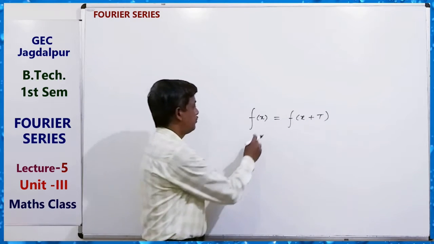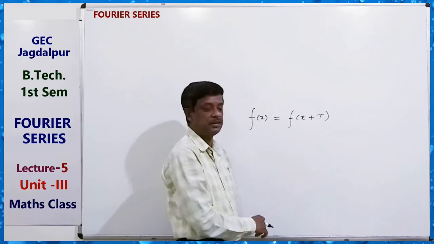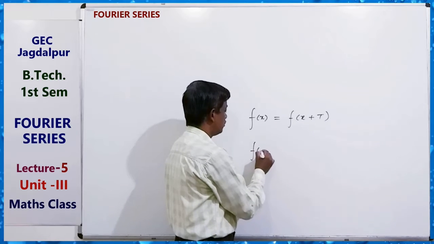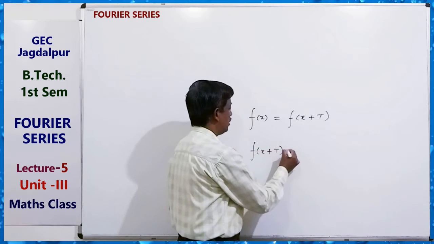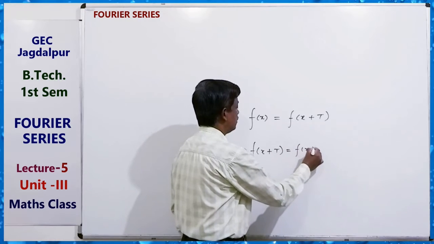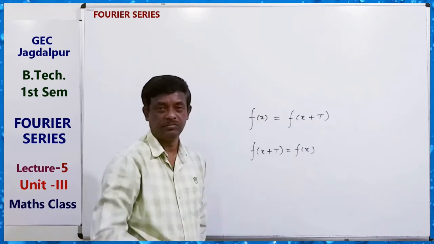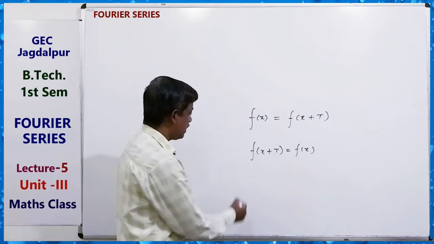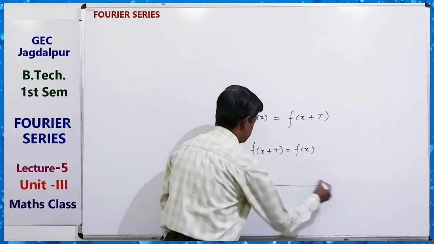Means if we are having function f(x), its value after an interval repeats the value. Okay, just like sine function repeats the value.